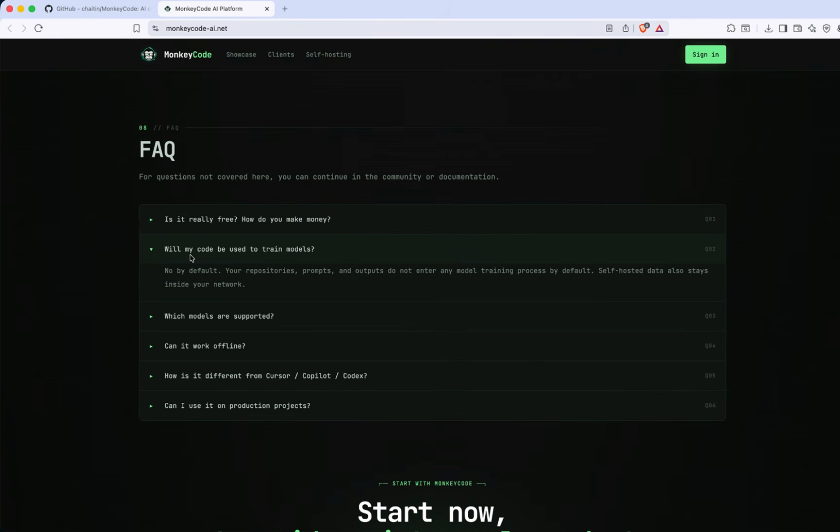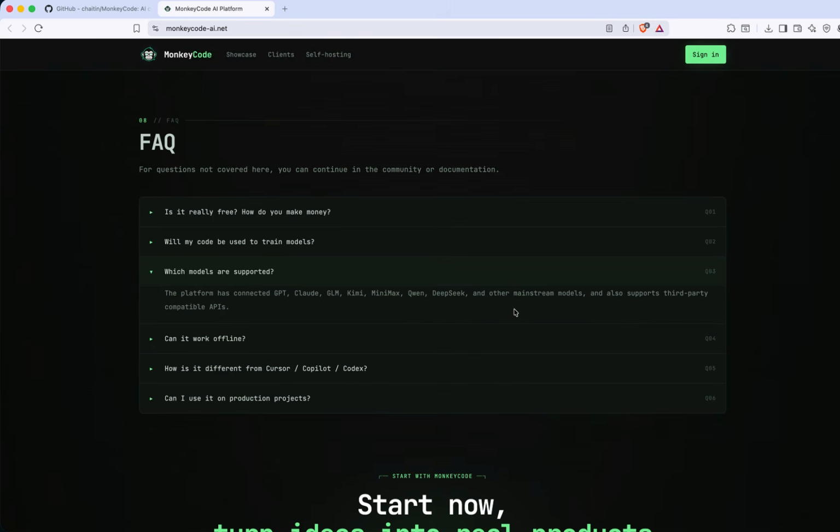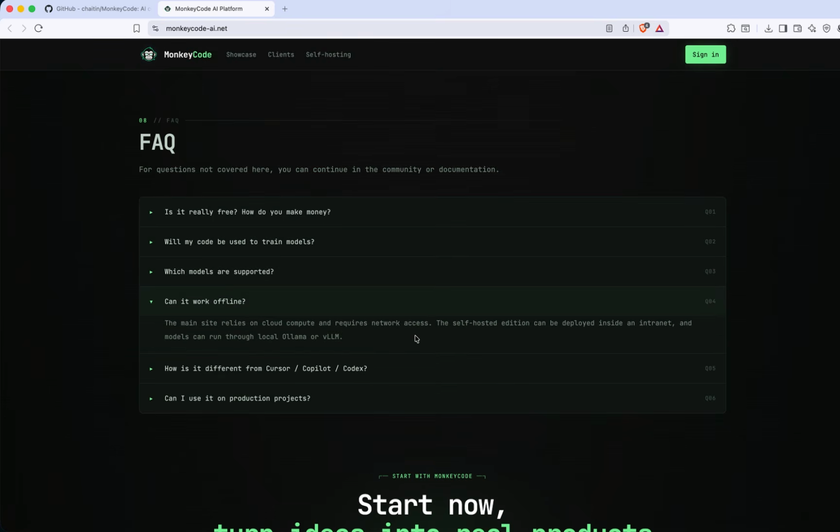Will my code be used for training models? Most of the open source models use your data for training, but MonkeyCode doesn't use your data. No, by default, your repository, prompt and output do not enter any model training process. Okay, which models are supported? The platform has connected GPT and Claude, but in the free plan you can use Qwen 3.6. Okay, can it work offline? No, currently not available. You can only use it online.